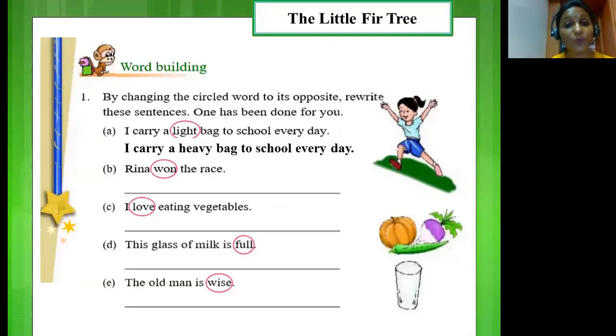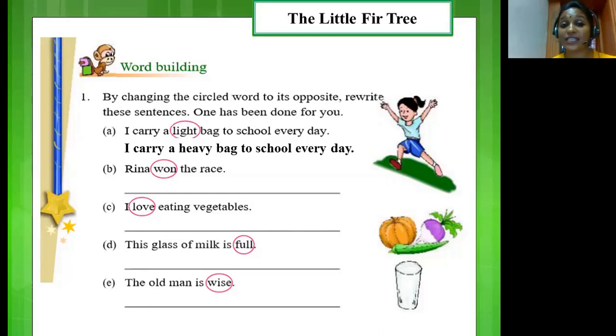Children, please open page 28 in your English reader. Okay? I hope you're ready. So let's get started. The first activity that is given for you is word building. Let me read out the question first. Look into the book, children. By changing the circled word to its opposite, rewrite these sentences. One has been done for you.